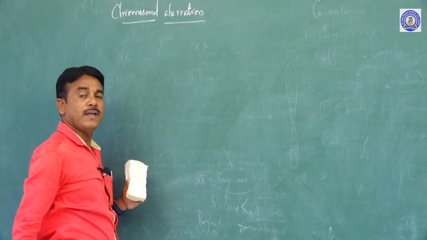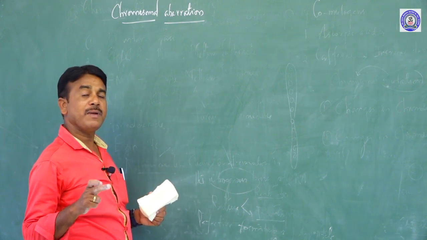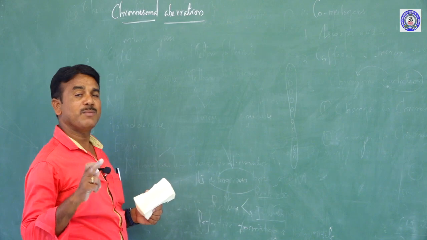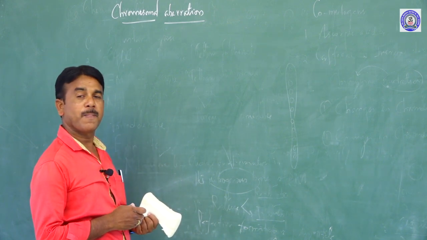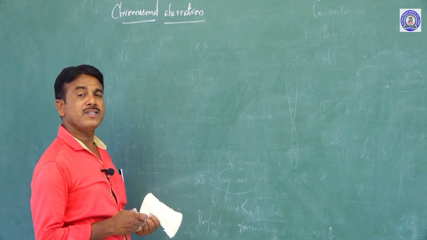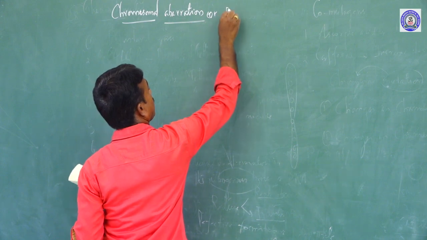Or simply to say, variation that can occur in the diploid set of the chromosome is commonly called chromosomal aberration. That chromosomal aberration is also known as ploidy.